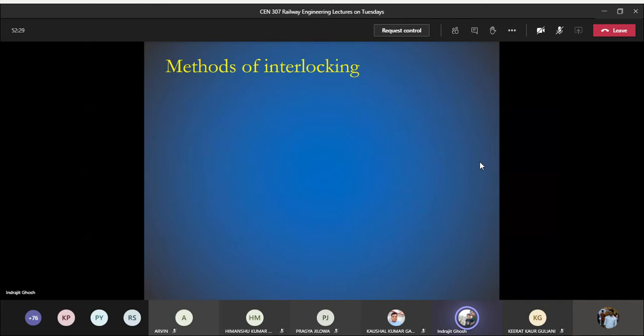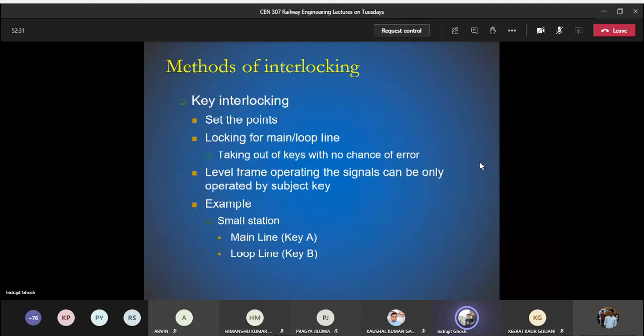Now there can be several methods of interlocking. So there are some advanced methods, but you will not be able to see those methods being applied in smaller stations. Okay, so the first one, the basic one that we have seen over the years, is known as key interlocking. So here actually they have some kind of key.